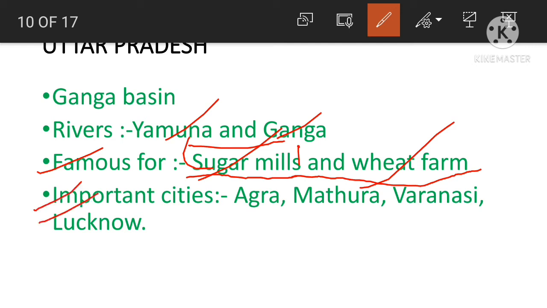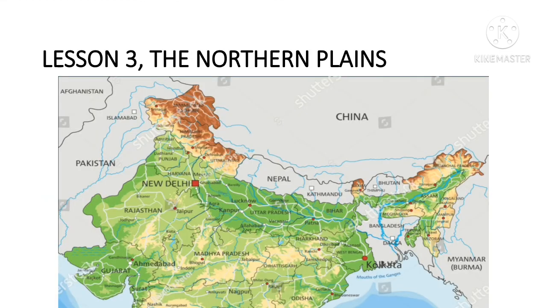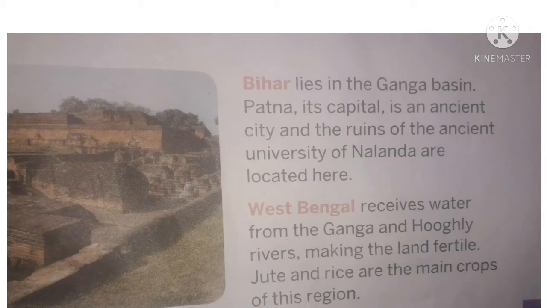Some of the important cities which lie in Uttar Pradesh are Agra, Mathura, Varanasi and Lucknow. These are the important cities which lie in Uttar Pradesh. I request all of you to remember all the important cities. So next let us read out the lesson.